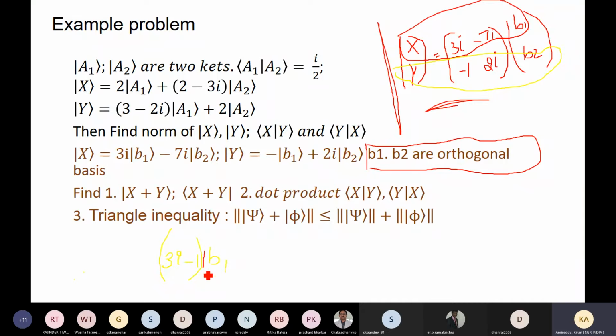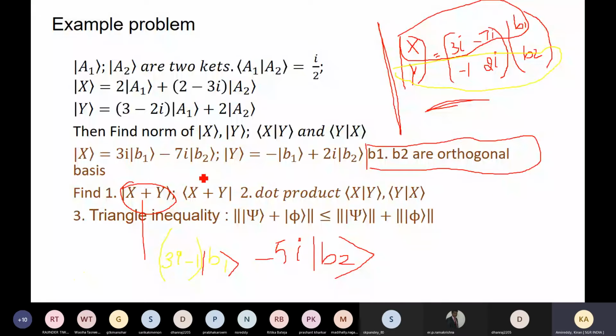I can write here, actually it is a ket, I'm just saying. Then I'm computing this value. Then the second term, minus 7i plus 2i. So this is the b2 coefficient. Minus 7i plus 2i is minus 5i. Okay, so this is the value of x plus y. Simple, that's all.